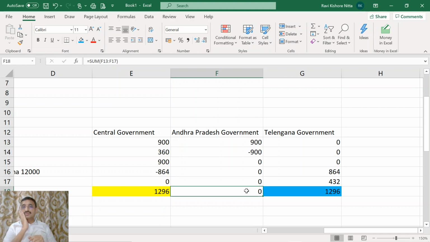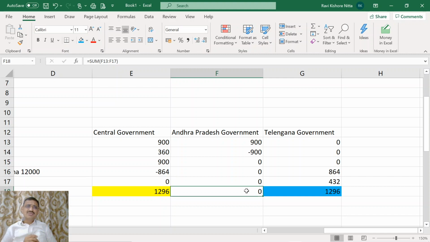So what central government has told is, okay Andhra Pradesh, if because of implementation of GST you get any loss of revenue, I will pay it to you. The central government wants to compensate those states for whom there are revenue losses because of implementation of GST.